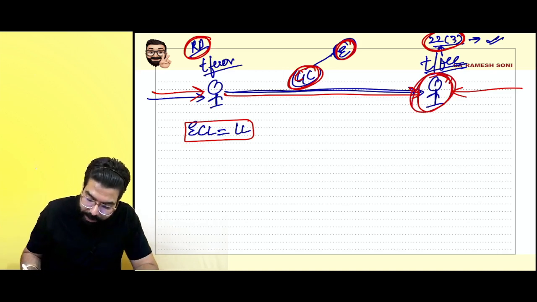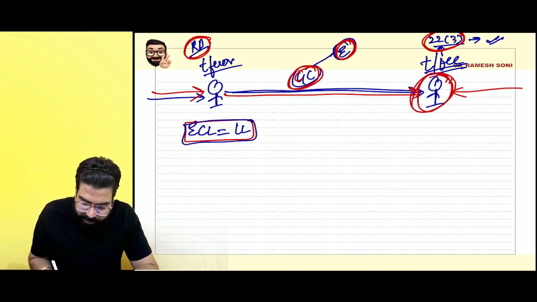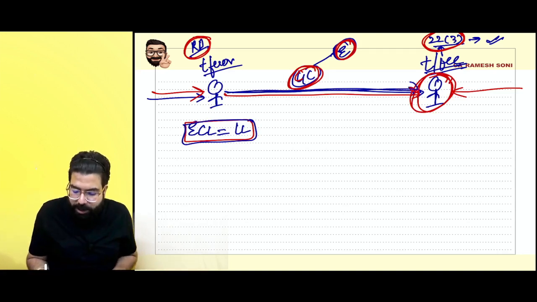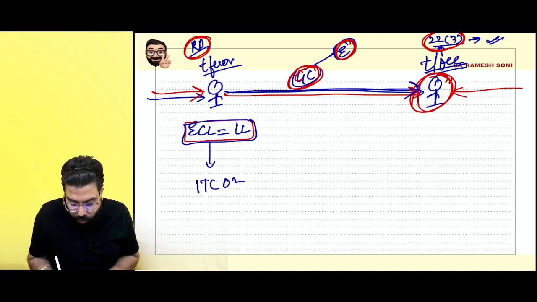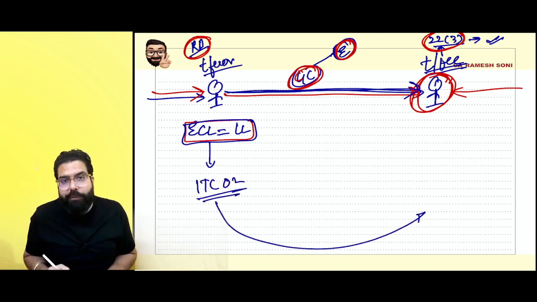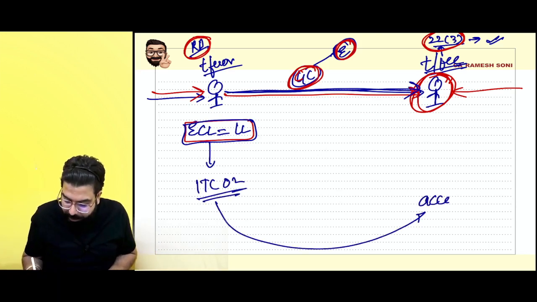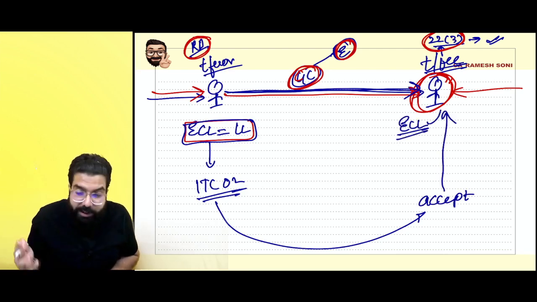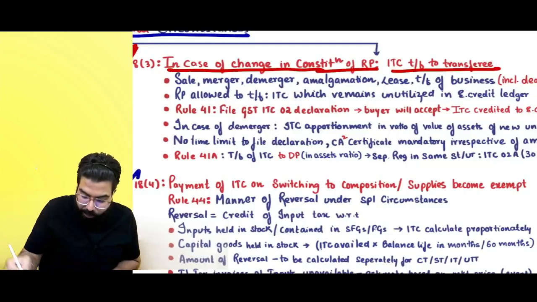Now he is going ahead and asking, sir, what about the credit which is lying in the e-credit ledger of the transferor? Government is telling, Ramesh, whenever you transfer your business, transfer the credit also. Go online, file ITC 02. It will go to the other party. He will go ahead and accept it and the credit will be transferred to his e-credit ledger because he is now a registered person.